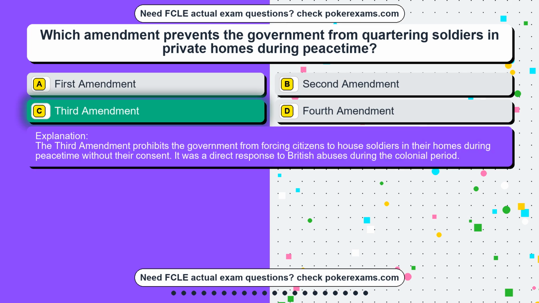The Third Amendment prohibits the government from forcing citizens to house soldiers in their homes during peacetime without their consent. It was a direct response to British abuses during the colonial period.